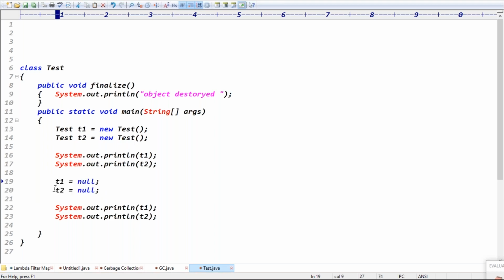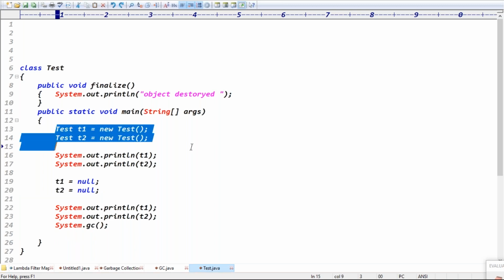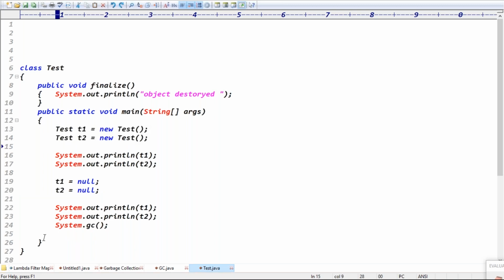T1 equals null, T2 equals null means what? Even though these are eligible, the garbage collector may not delete the data immediately. If you need an immediate process, then we call system.gc. That's the meaning actually. So, sir, we can say that first the GC will see whether it has a null value or not.